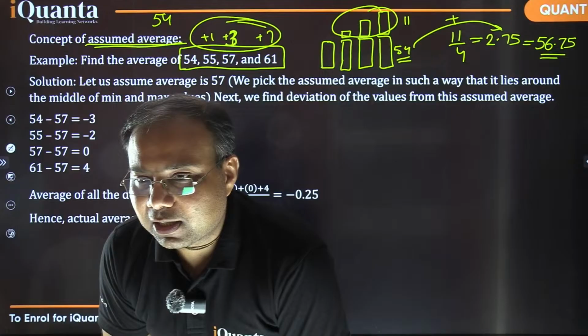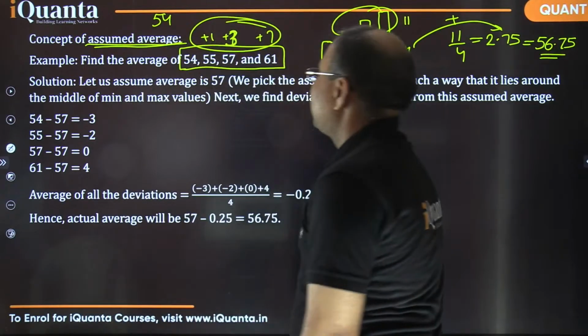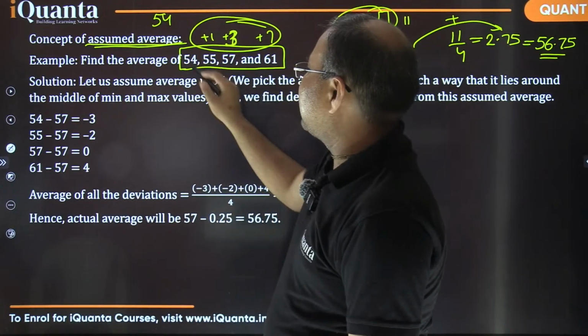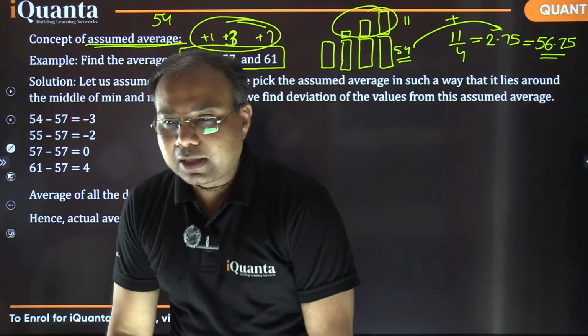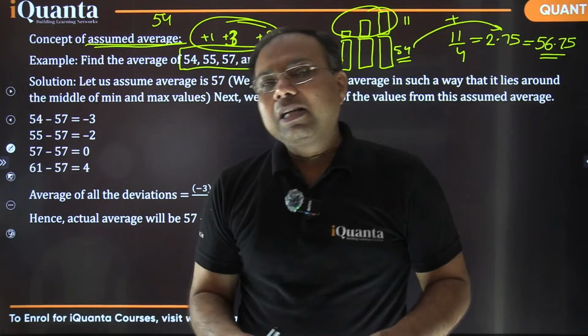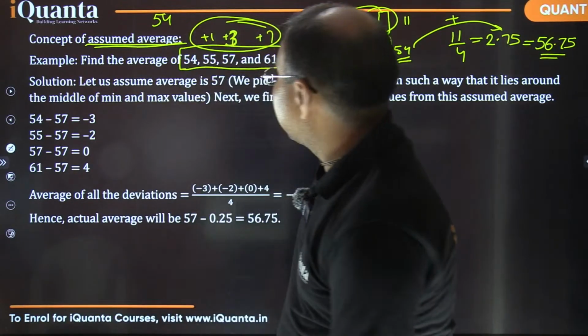Ayushman says we can see the difference between 54, 55, 57, 61. You're talking about their difference, that is not equal, right? Ayushman, their difference is not even. This difference is 1, this difference is 2, and this difference is 4. So the mutual difference doesn't work out here. What was the important part here? We need to see that equal distribution part. That's what we did. Is that okay?